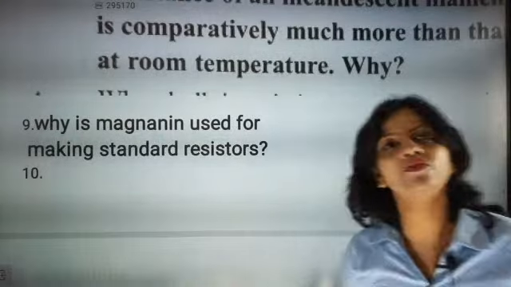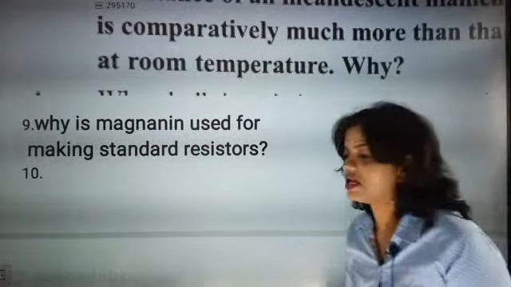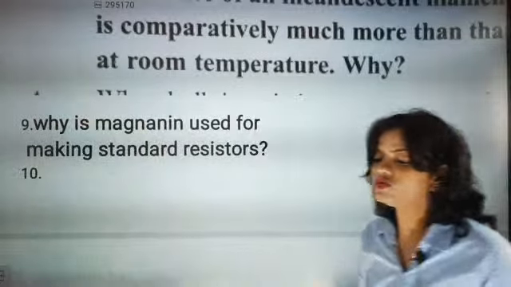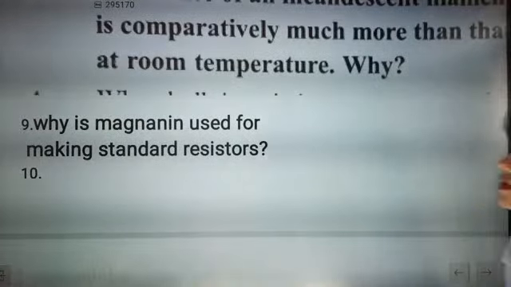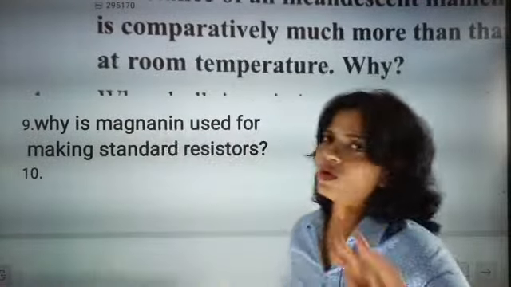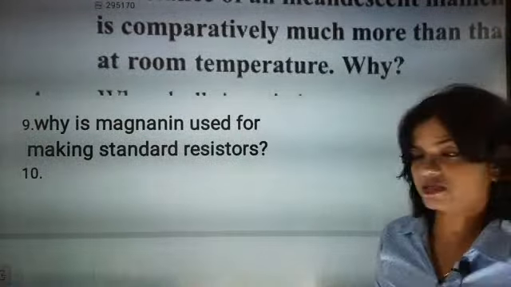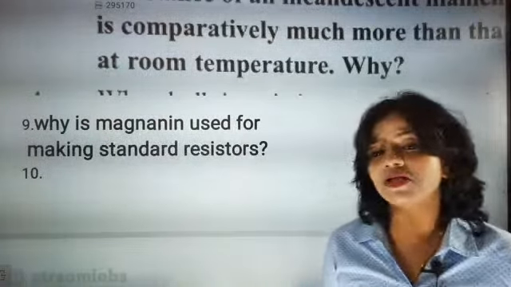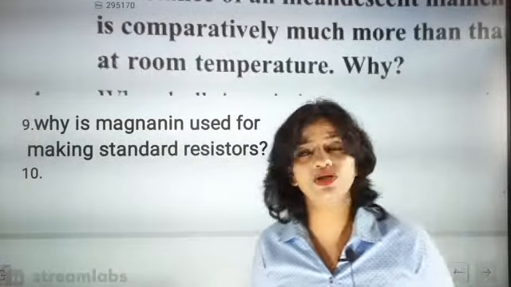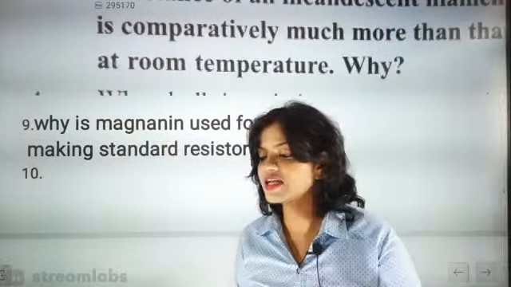Today again in evening class we discussed manganese. Manganese is a type of alloy. Now why are we using an alloy for making standard resistors? Standard resistors' work is specific. These standard resistors can produce heat and they can withstand temperature also. So that's why they are called standard resistors.